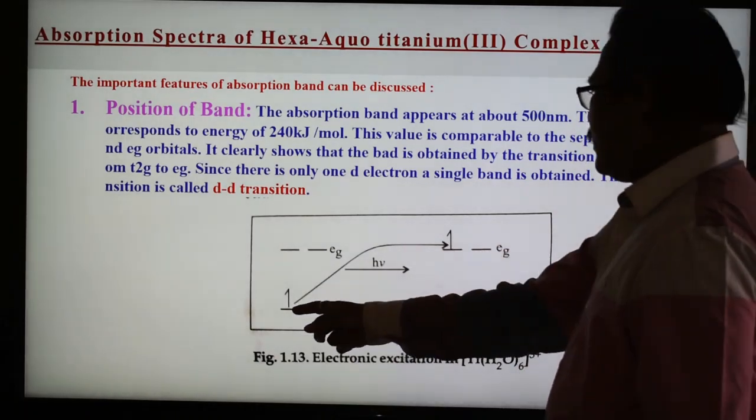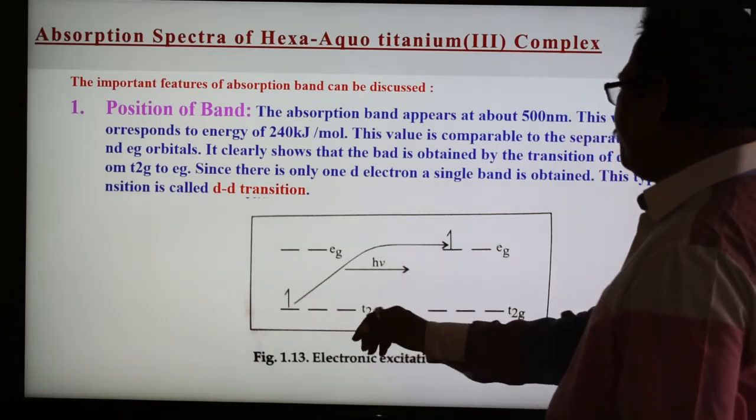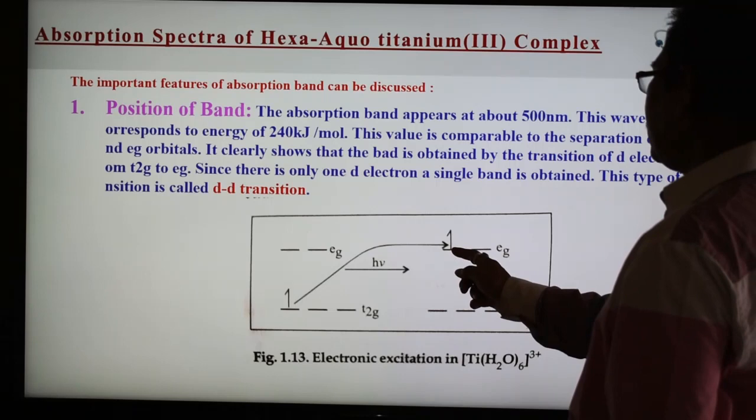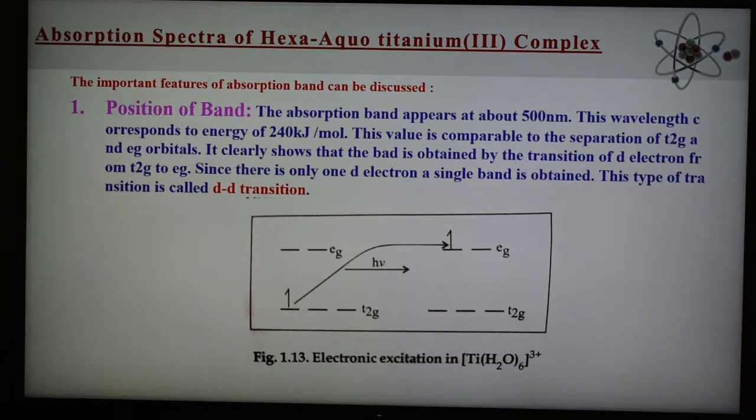And here, after shifting, this is in the excited state; the electron is in a T2g. After excitation, the electron is in an eg set. So here the electronic excitation in the complex is shown, and this is the only one transition, and this transition is known as a d-d transition.